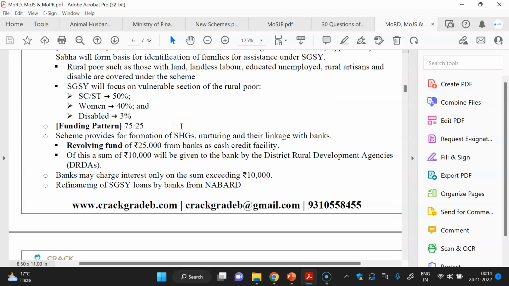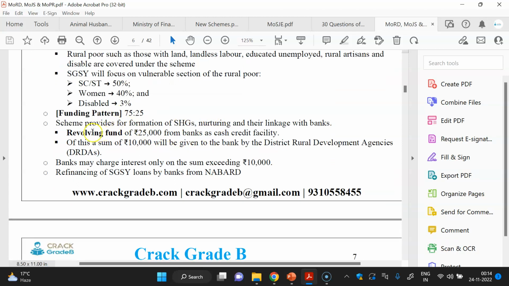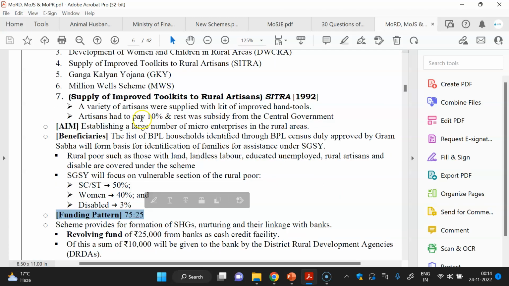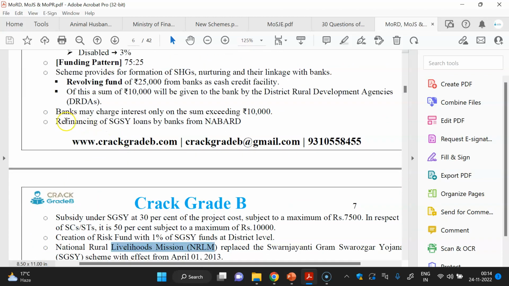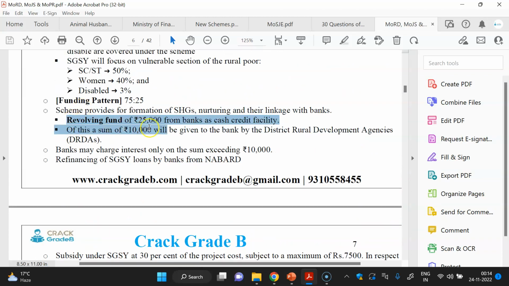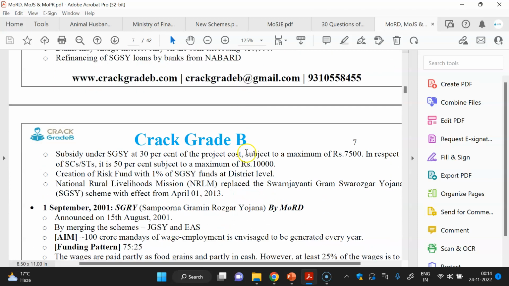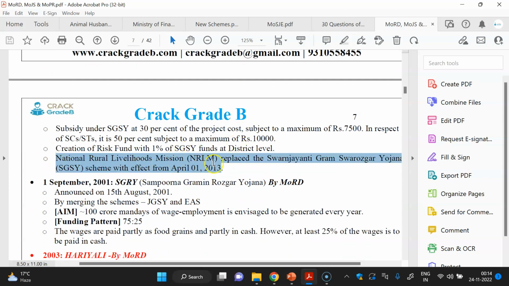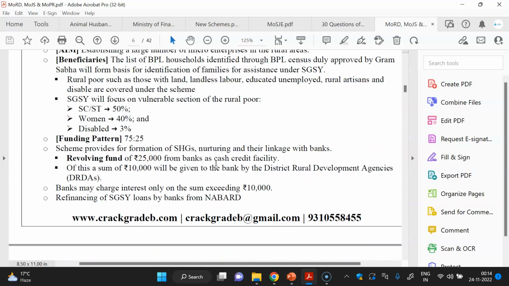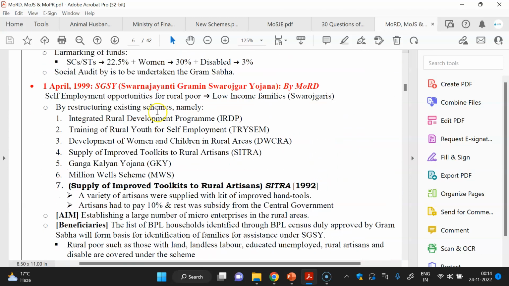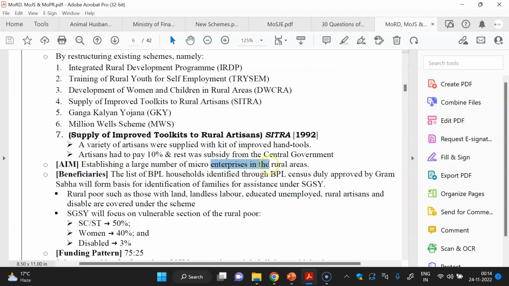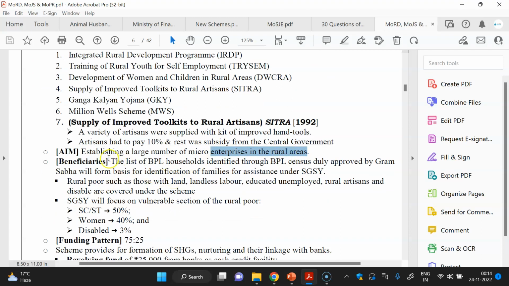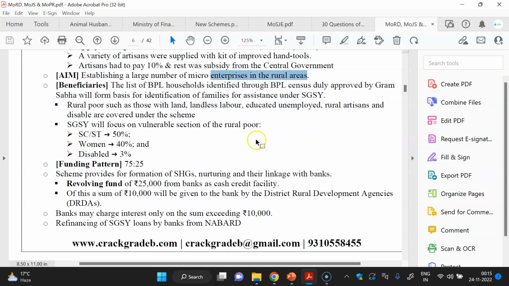And in our content we will reduce this material also, because they will not ask the funding pattern of SGSY; they will ask the funding pattern of NRLM. Revolving fund and such data they will not ask for the old scheme, only the new one. NRLM is very important. So only the history you must know: the year of launch of the old scheme and its objective, like the aim of establishing a large number of micro enterprises in the rural area, and if any other objective is given, you have to study that.